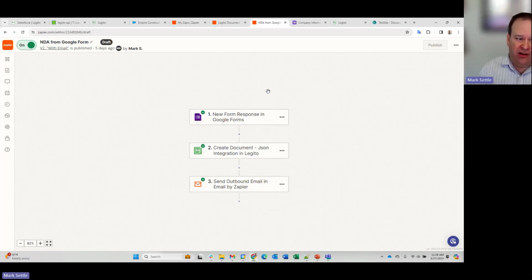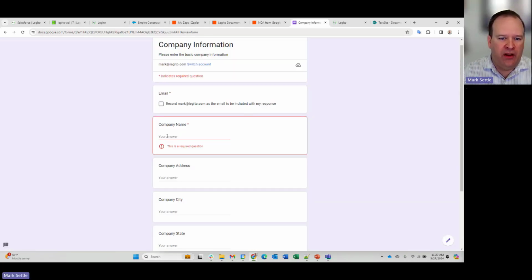And so in this case, I didn't want to use HubSpot or something else. I wanted something simple. So I just said, oh, I'm going to create a Google form that allows the user to give me an NDA request. So maybe I have a Google form for legal ops at my corporation that I want to just let them send an NDA request. Now, there's ways in Legito we could actually do this, with a sharing of an input form. But in this case, we'll suppose it was already in place and they started using Legito to create their NDA files. So I've got a Google form here, and come through and fill out this Google form.